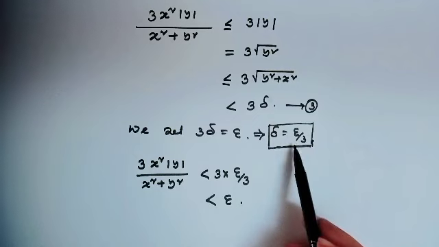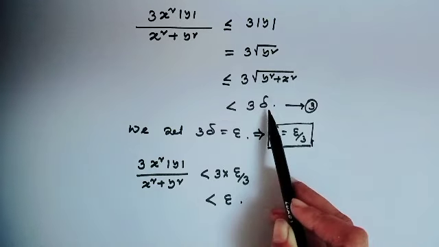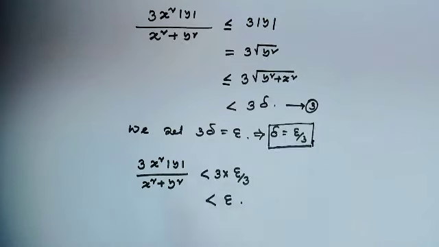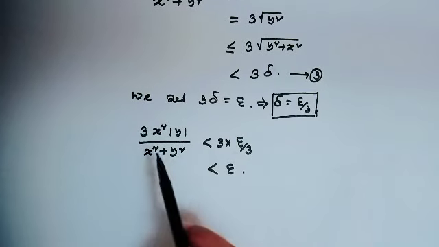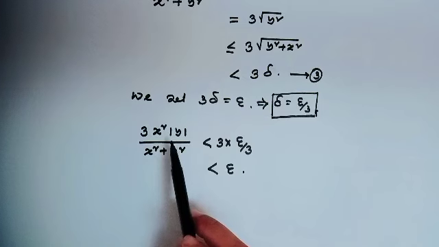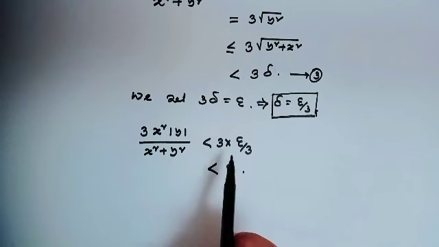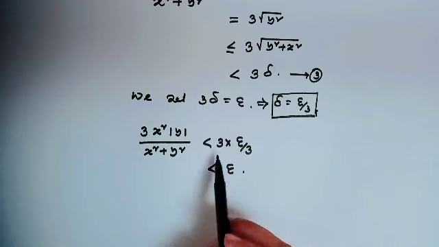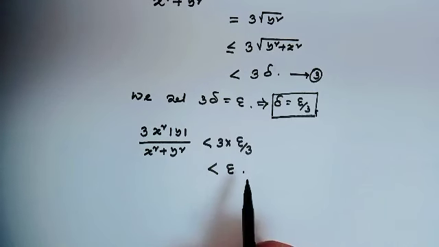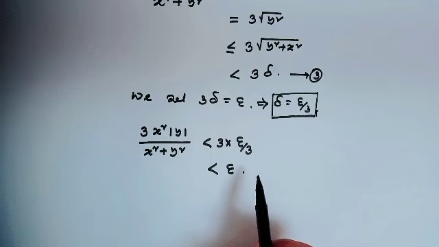Then, if we put this value here, we get 3x square absolute value y over x square plus y square less than 3 times epsilon over 3, which is less than epsilon. Okay? Alright. Our proof is done.